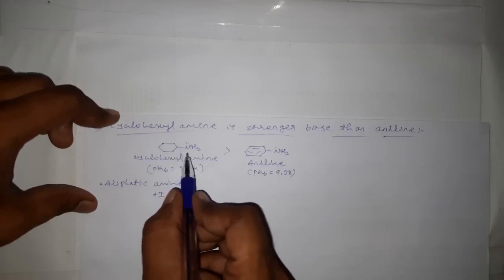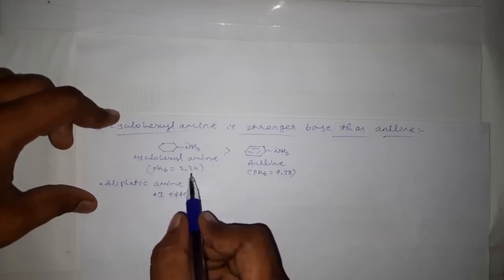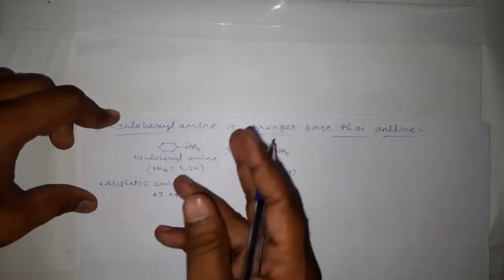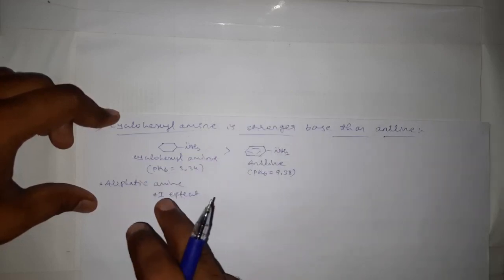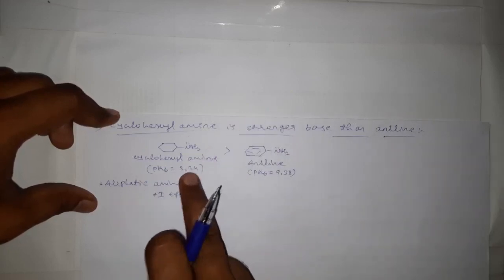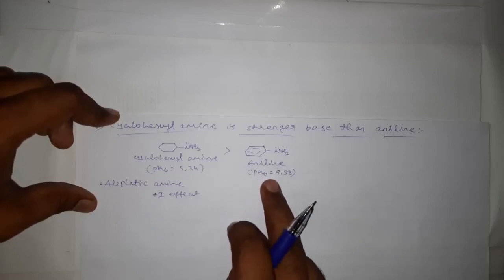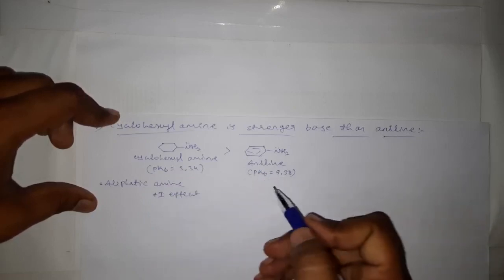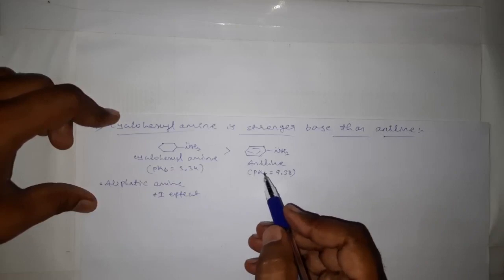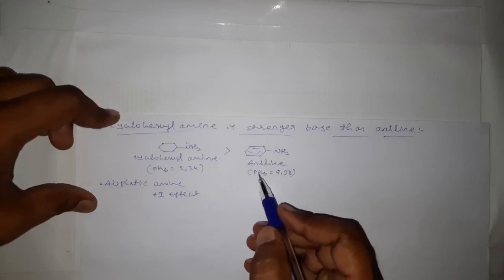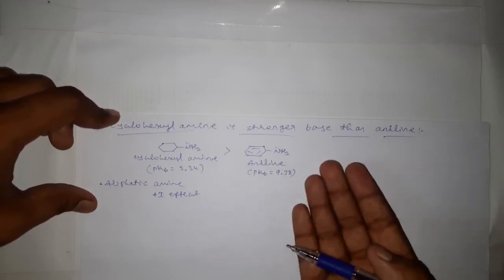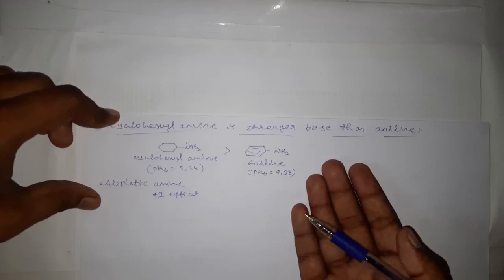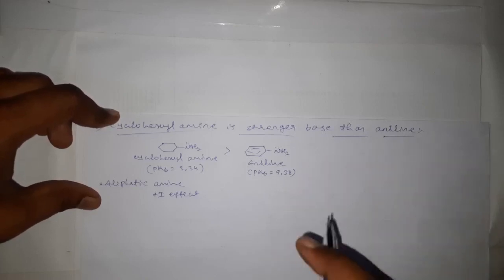Therefore the lone pair of electrons is easily available for donation, and hence it will act as a stronger base. But in case of aniline, because of the resonance we have just discussed, electrons on the nitrogen atom are not easily available for donation. Therefore, its basic nature decreases.